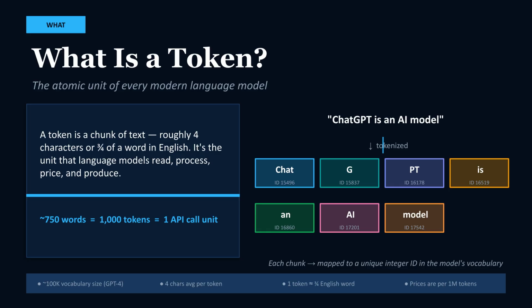What exactly is a token? It is the atomic unit of every modern language model, roughly equating to 4 characters or 3/4 of an English word. Tokens are the units models use to read, process, price, and produce language.